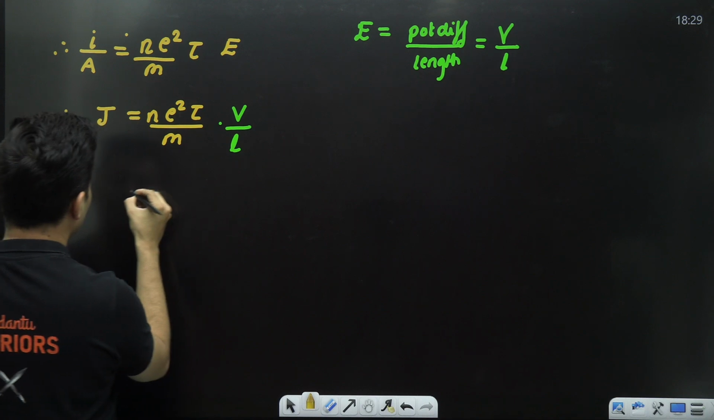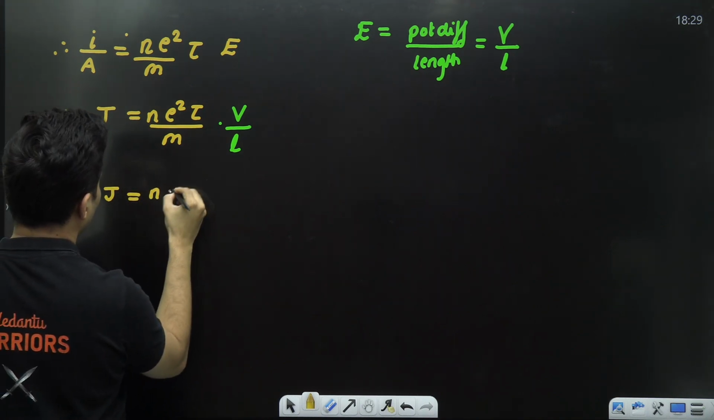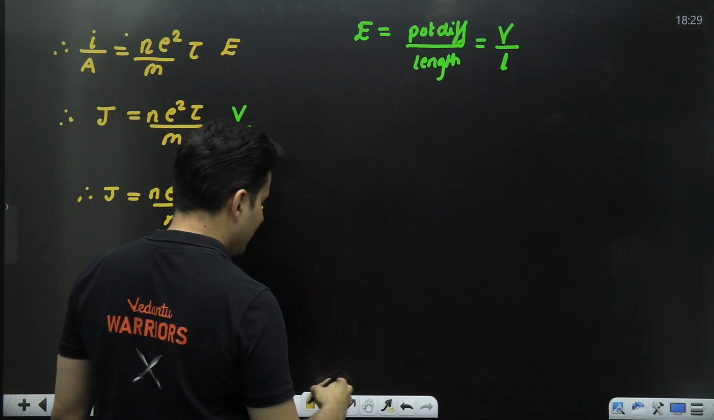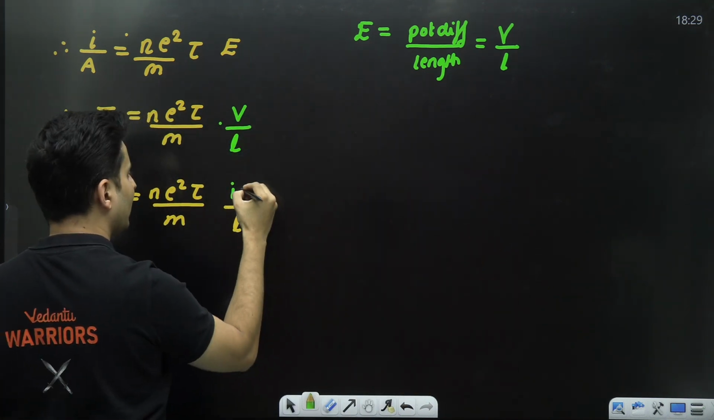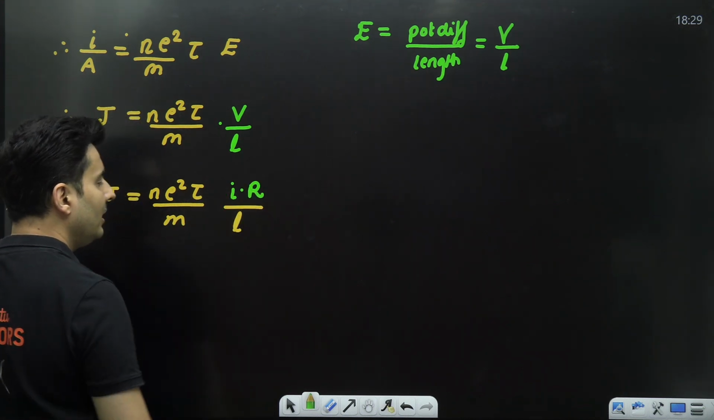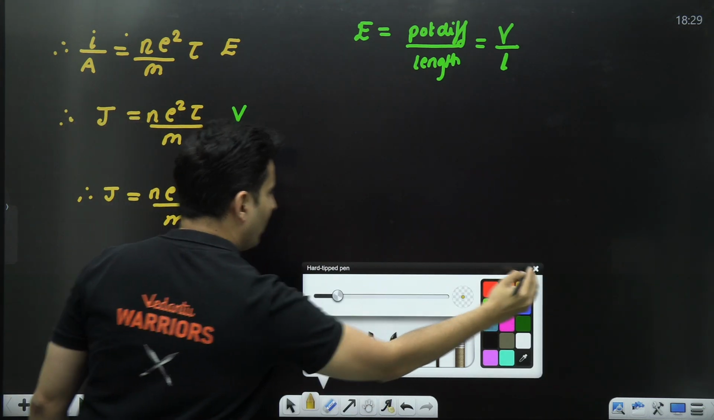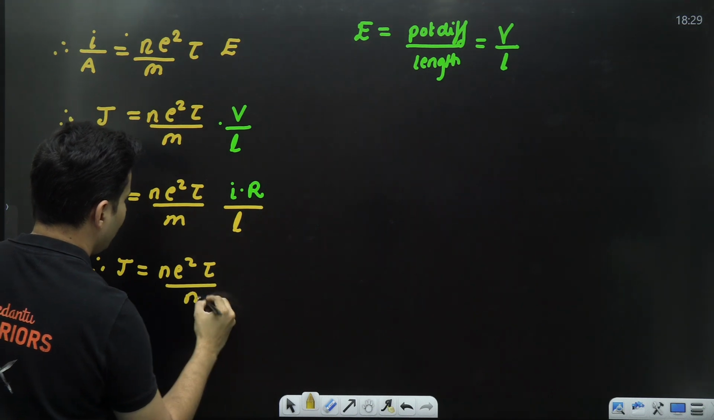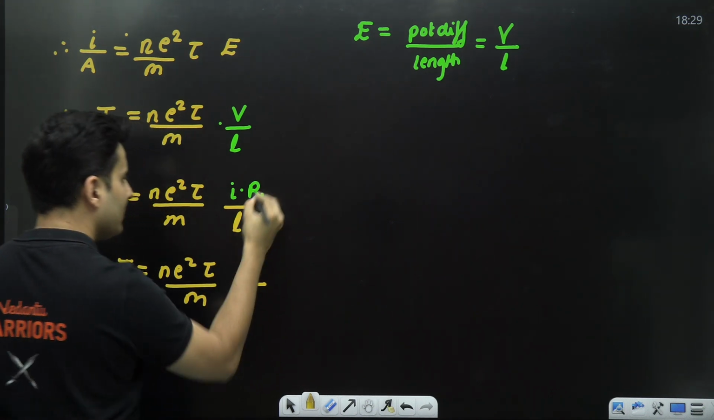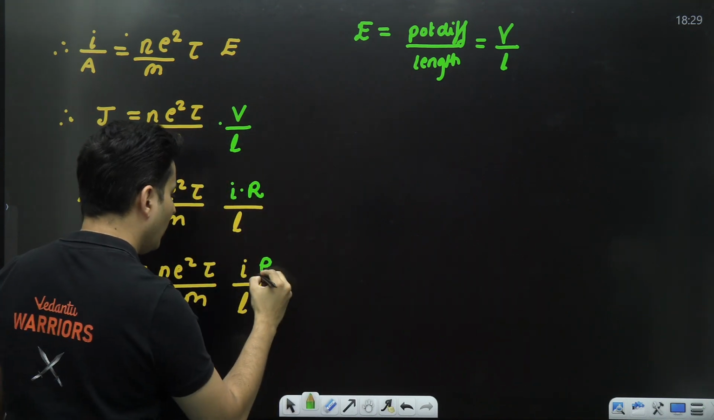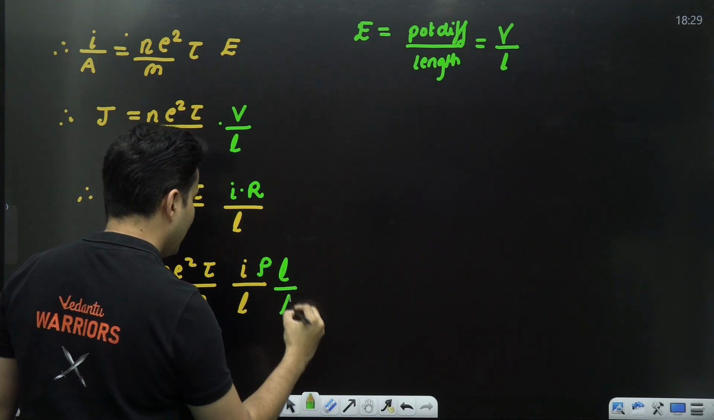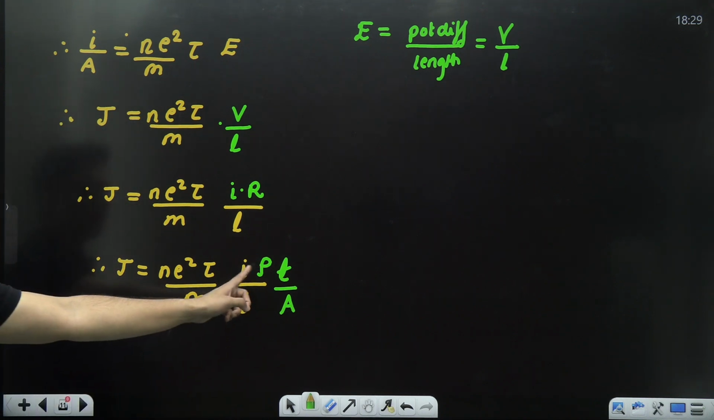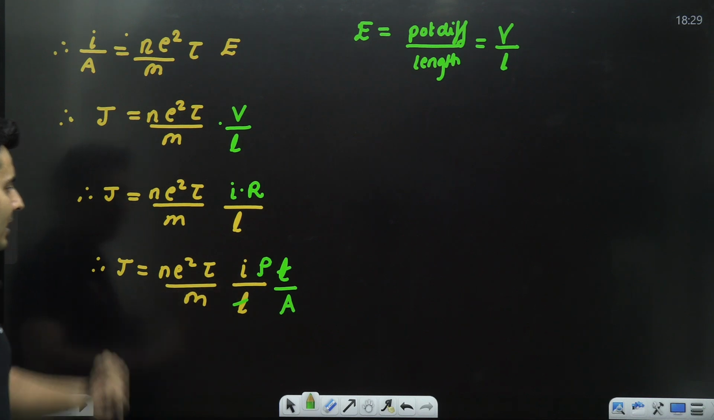You can write this as, therefore, J is equal to Ne square tau by M. This L is there. Voltage is nothing but current into resistance. Next step, J is equal to Ne square tau by M, this L is there, current is there, resistance is rho L by A. L and L get cancelled. Yes, this length and this L get cancelled.